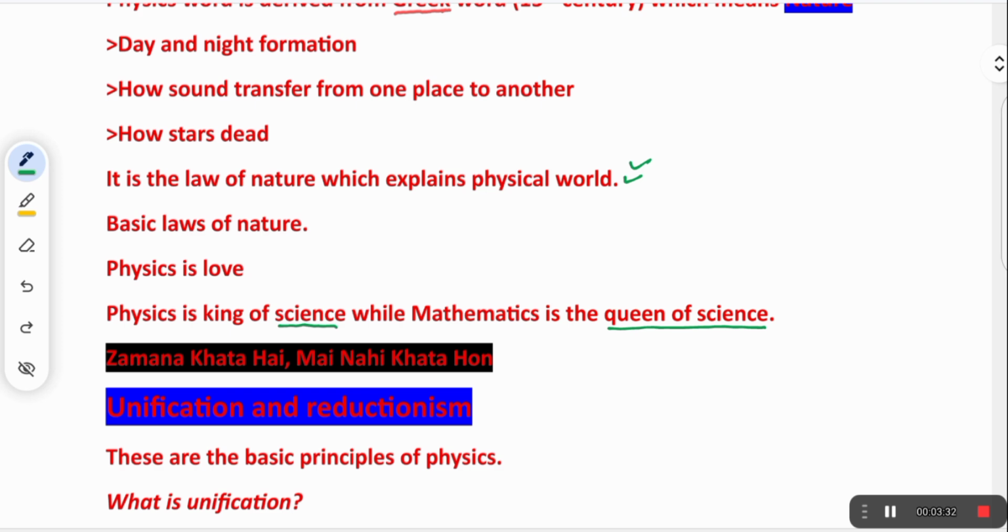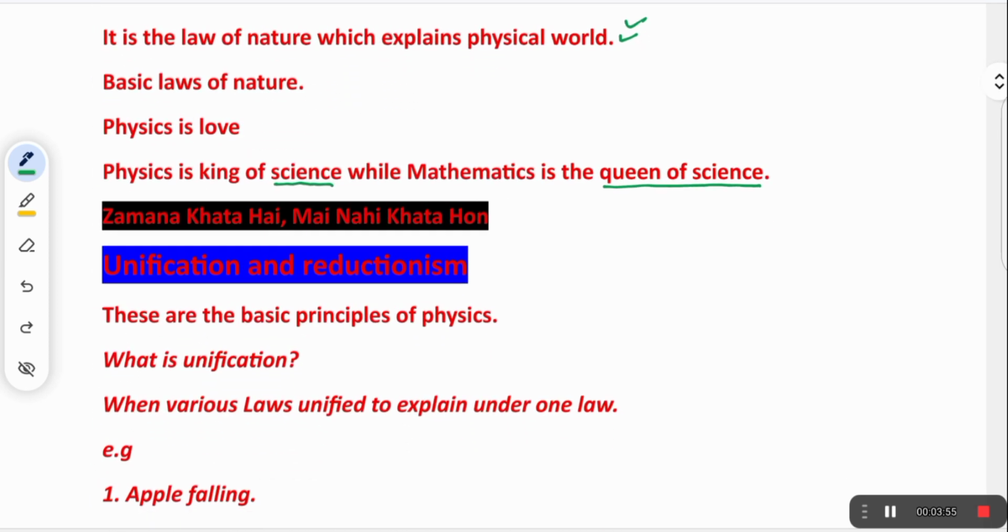It's not said by me only. Everyone says, in Urdu we say, Zamana kehta hai, main nahi kehta hoon. That means everyone says that physics is the king of science, while mathematics is the queen of science.